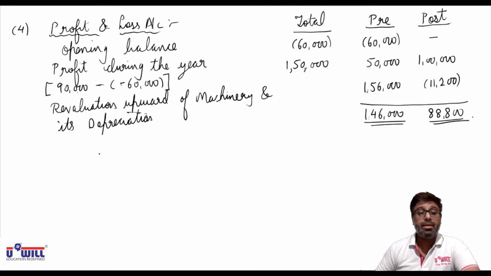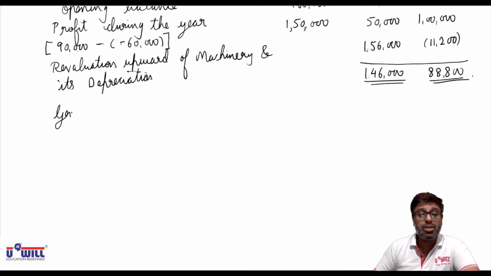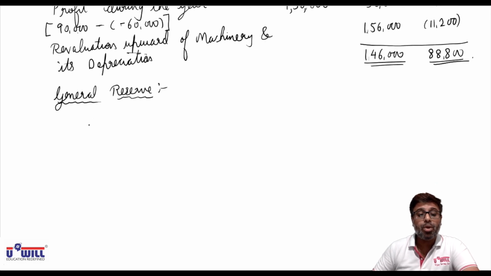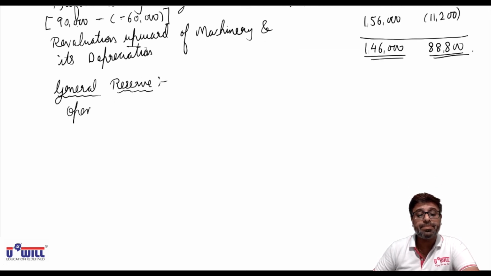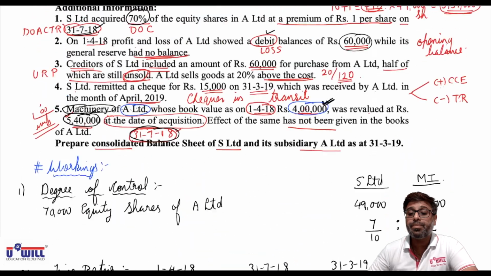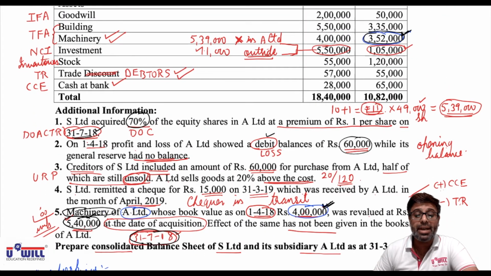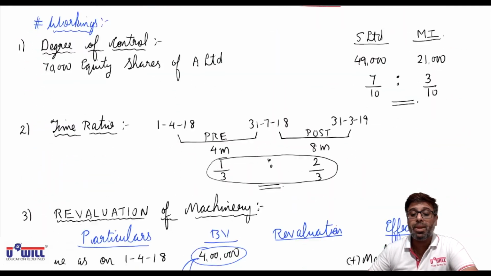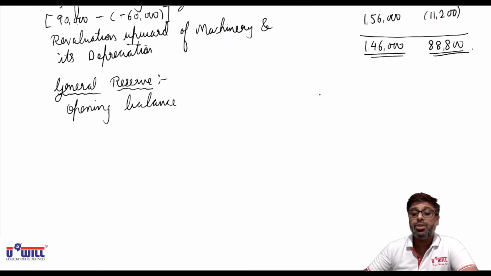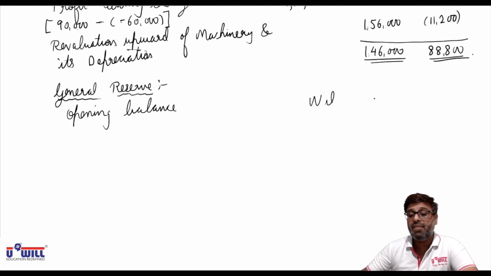Okay. Then we do a similar working for general reserve. Opening balance. How much is the opening balance of general reserve? You can all see in adjustment 2, it had no balance. Means the opening balance is nil. So the entire nil will be taken in the pre-acquisition column.